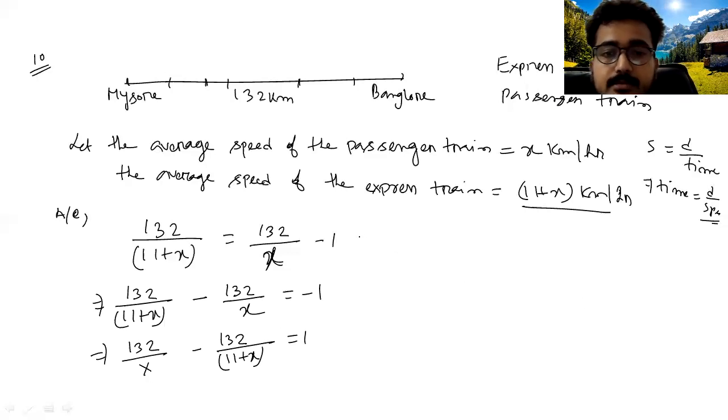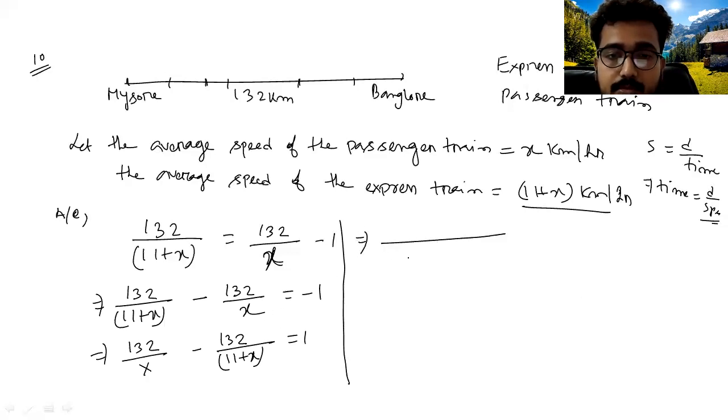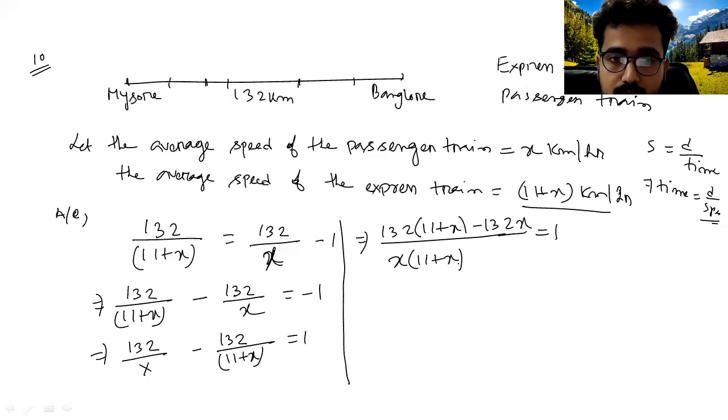In the denominator it will be x into 11 plus x, in the numerator it will be 132 into 11 plus x minus 132x, equal to 1. When you multiply 132 into 11 plus x, it gives 132 into 11 plus 132x minus 132x. So 132x minus 132x will get cancelled. So it will be 132 into 11 equal to x into 11 plus x.